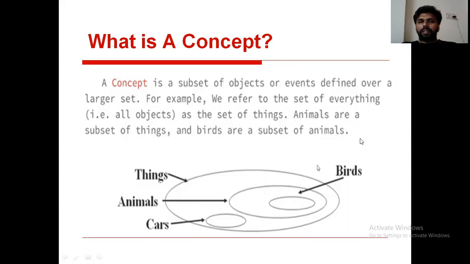In last class, I explained the following things. What is a concept? At that time, I explained a concept is a subset of objects or events. And I explained this diagram also. Here, birds is a subset of animals and animals is a subset of things. Cars is also a subset of things. Like that I explained.